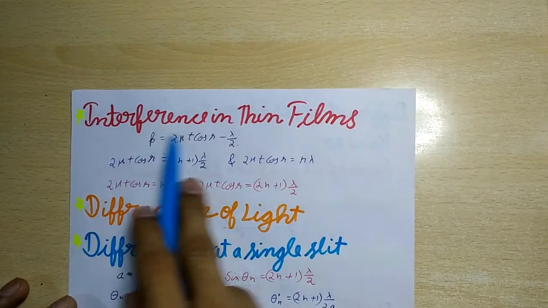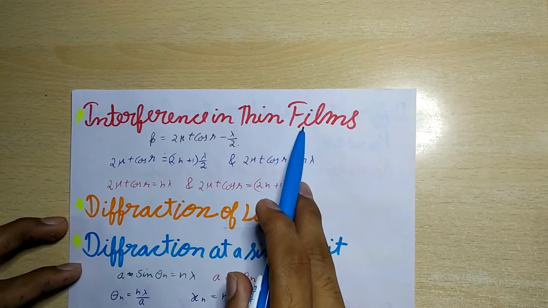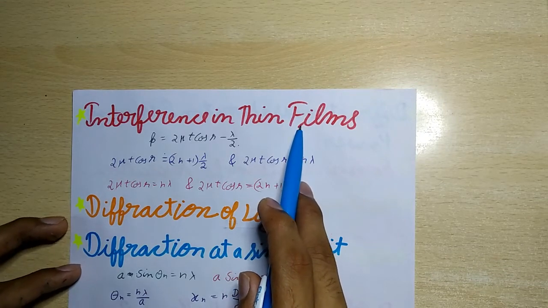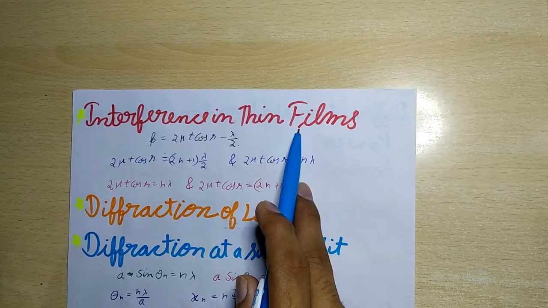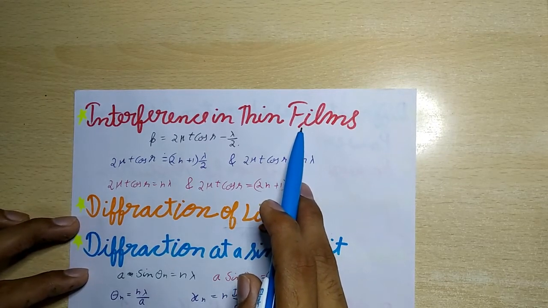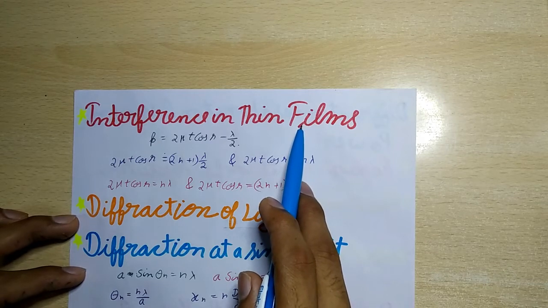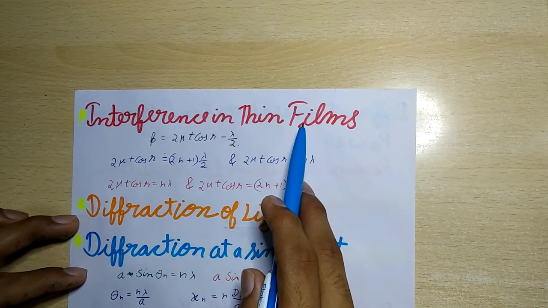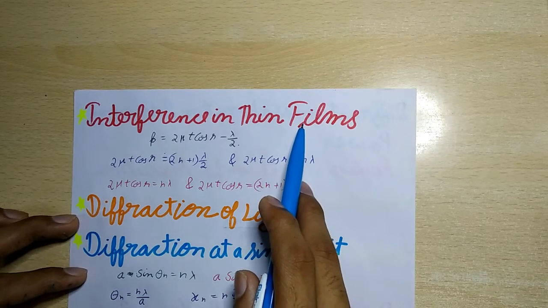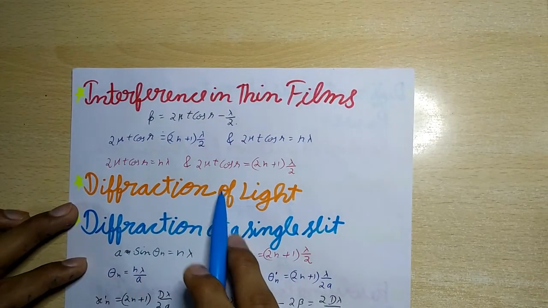Now next is interference in thin films. A soap film or thin film of oil spread over water shows beautiful colors when seen in the reflected light. This is due to the interference between light waves reflected by the upper and lower surfaces of the thin films, and the ray reflected from the upper denser surface of the thin film suffers a phase change of pi or path difference lambda by 2.